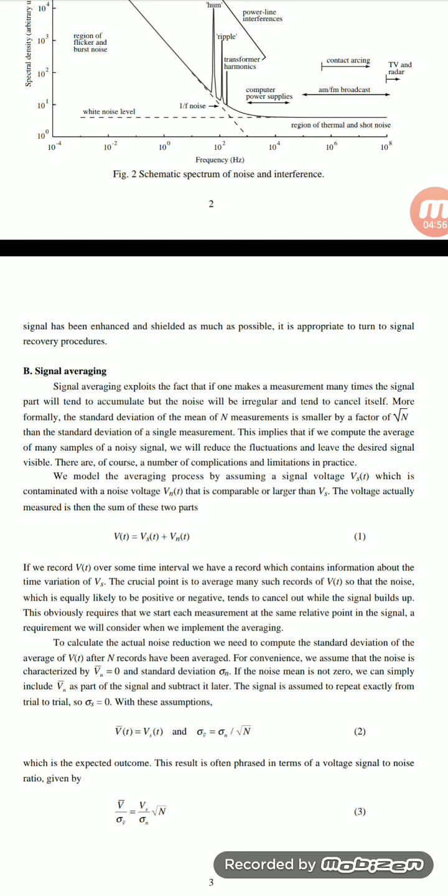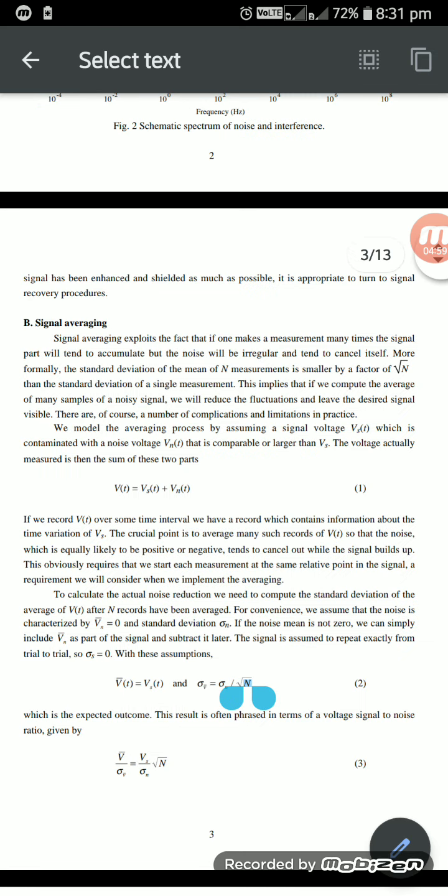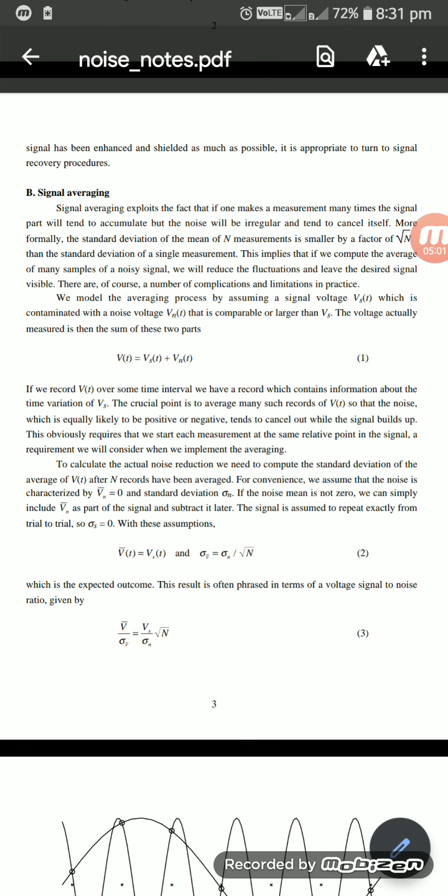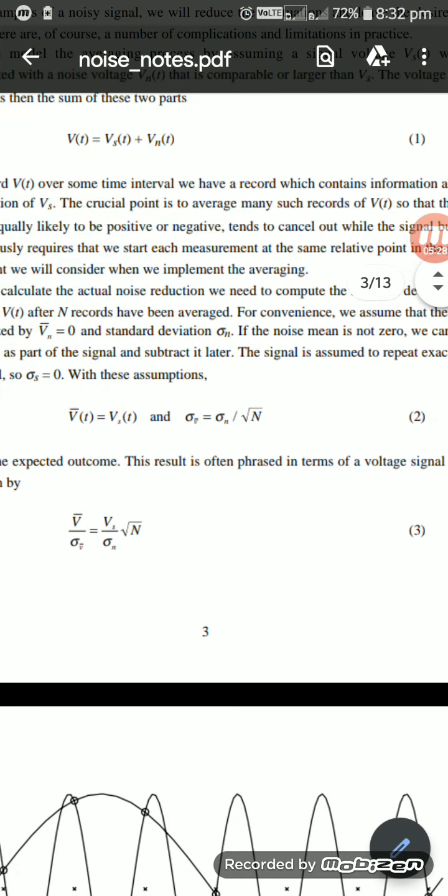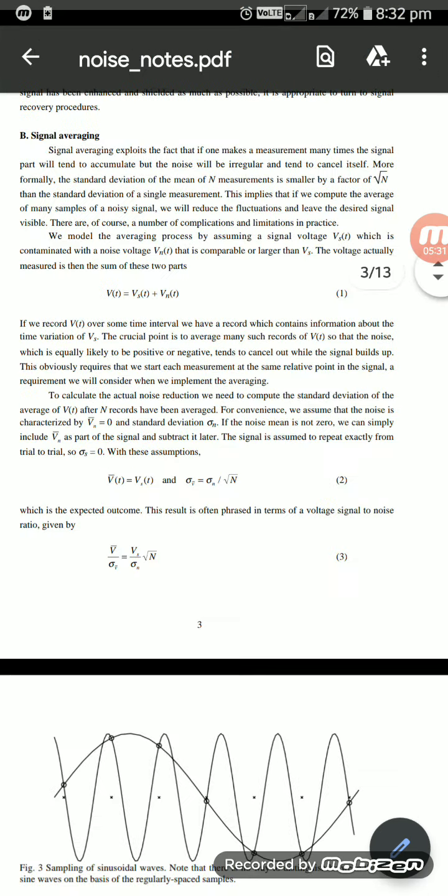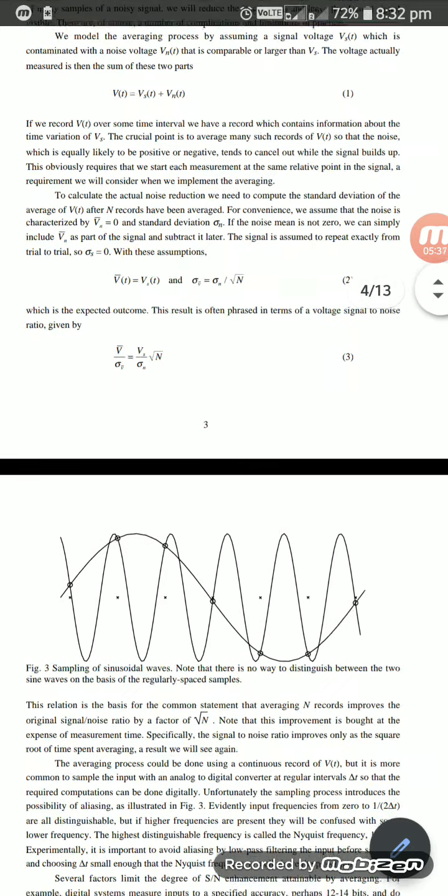Signal voltage shows the signal to noise ratio. V of t, after it is recorded, we have to average it. For example, the noise is random, so Vn bar equals 0. The standard deviation is sigma n. That means V bar of t equals Vs of t, and sigma V bar equals sigma n by root n. That means we can approximate V bar by Vs, with sigma n divided by root n. That is the signal waveform.